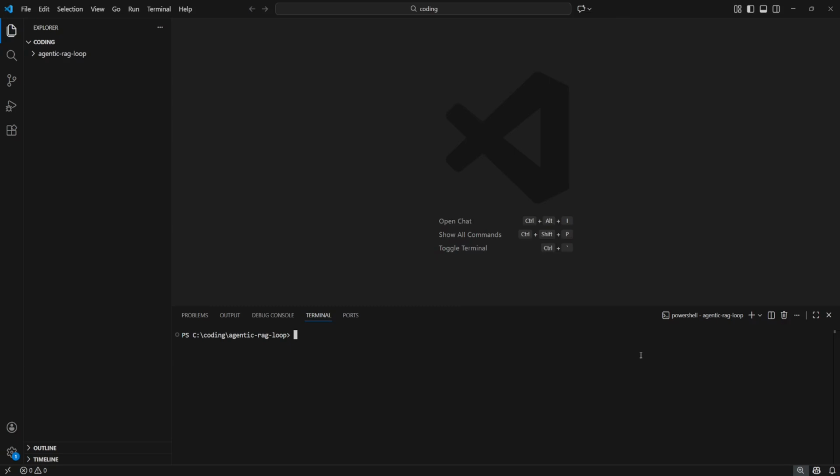Let's get hands-on. We start by creating a new Python virtual environment and we activate it. Now that we have our Python virtual environment ready, we can install a few dependencies.